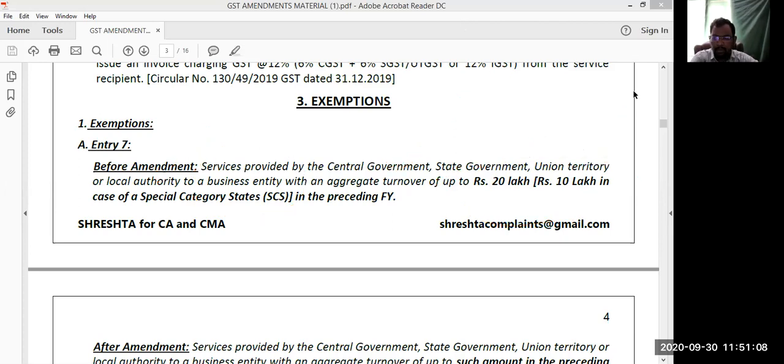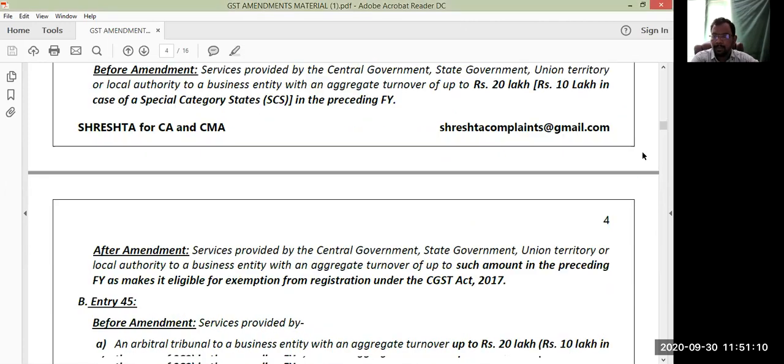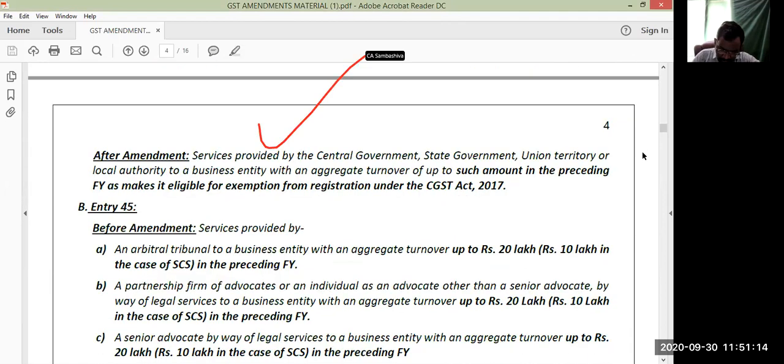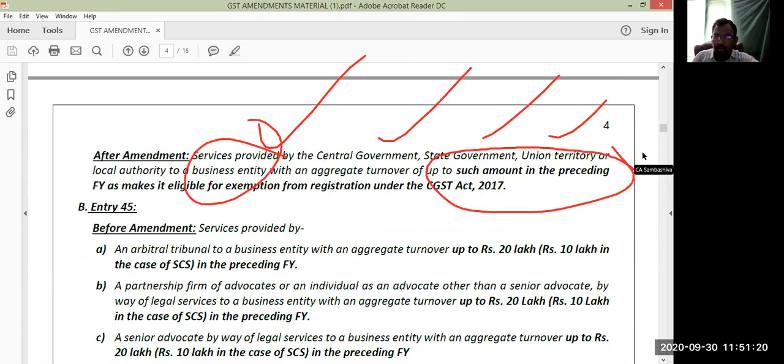Now look, after the amendment: services provided by state government, central government, union territory, local authority to a business entity with an aggregate turnover of up to such amount during the financial year as makes it eligible for exemption. So that is the latest amendment.